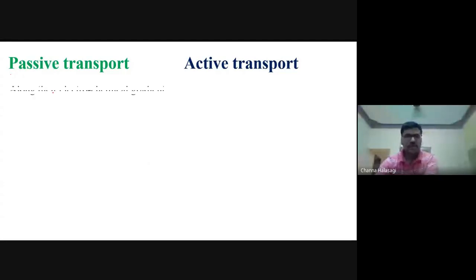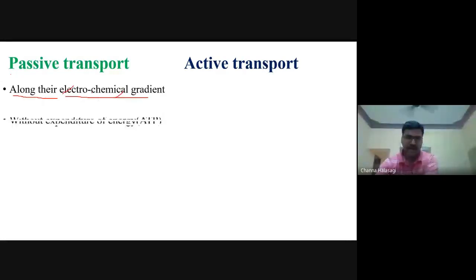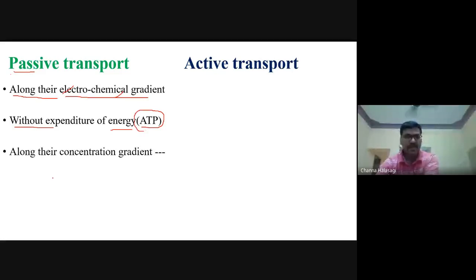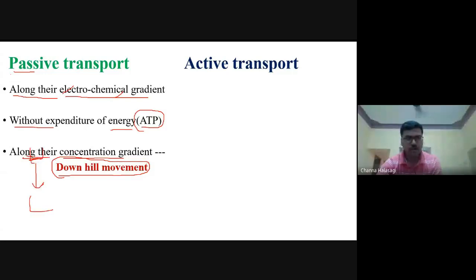Coming to the passive: passive means it is occurring along the electrochemical gradient, from the higher concentration to the lower concentration. So it is along the concentration gradient, the electrochemical gradient, and without the need of energy, there is no need of ATP. This is passive. Since it is along the concentration gradient, we call it downhill movement, from the region of higher concentration to the region of lower concentration.